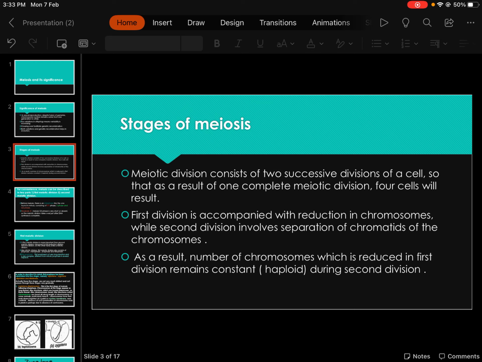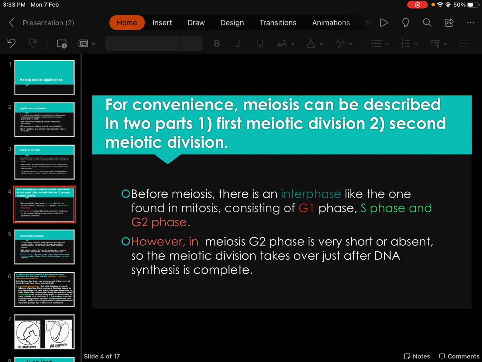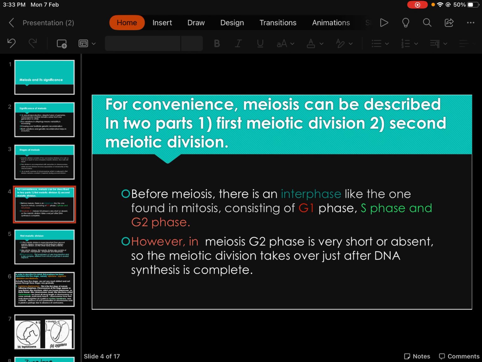But before cell division, there is interphase or the preparatory phase, which is also divided into three phases: G1 phase, S phase and G2 phase. I have discussed this topic in great detail in my slide on mitosis and interphase. You can watch that slide for the actual understanding of interphase. I am just explaining it here for understanding.